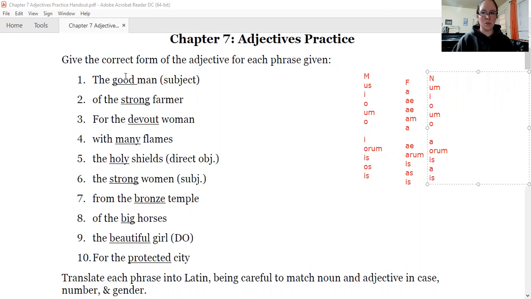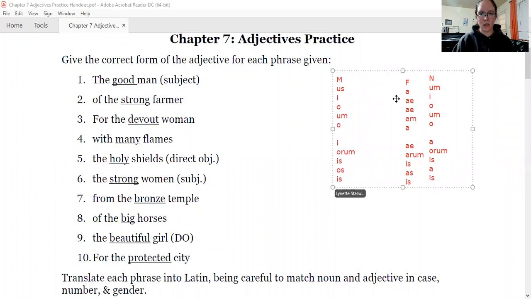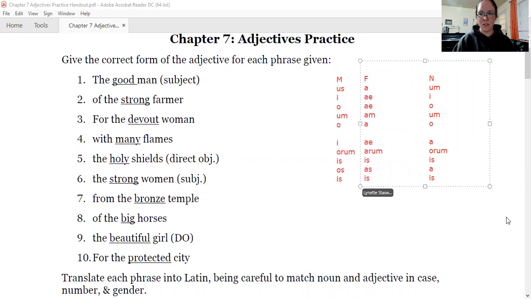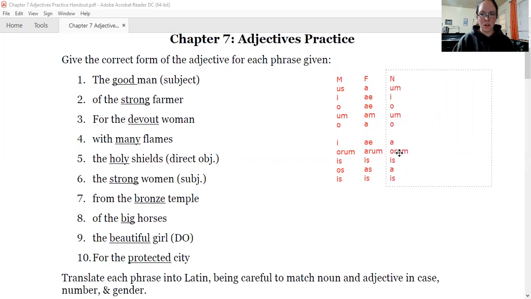Okay, so feel free to pull out your noun charts if you need to, those endings that you should have already learned. But if you need a little bit of extra help reviewing those, this is your chance to pause the video and go do so. All right, so I've got nominative, genitive, dative, accusative, ablative, singulars, and then the plurals. Okay, that should be instinctive. If it's not, make sure you're studying those more.